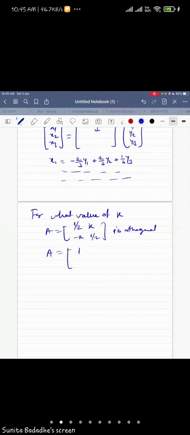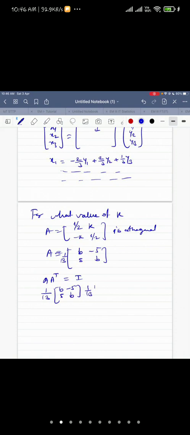Here it is b, minus 5, 5 and b, and here we have 1 by 13. Now A transpose equal to identity. Your A is b, minus 5, 5, b. Your transpose will be b, minus 5, 5, b. And this is equal to identity, right?